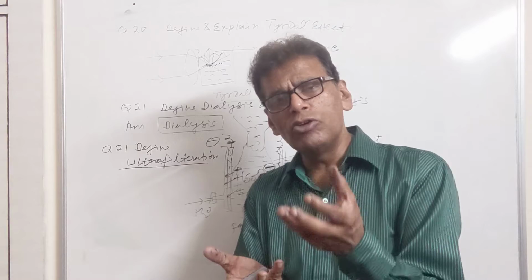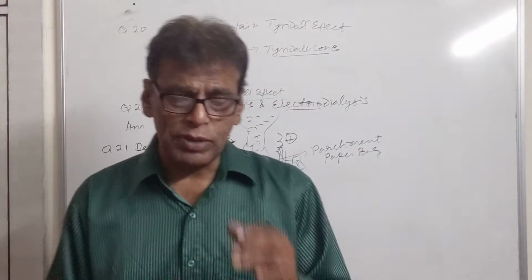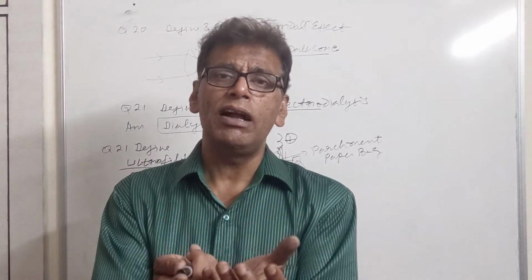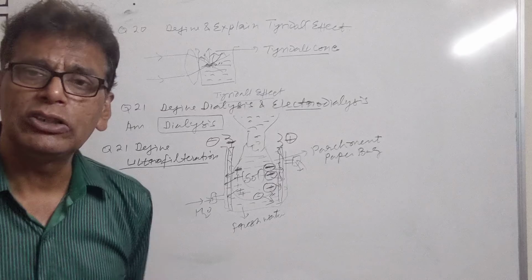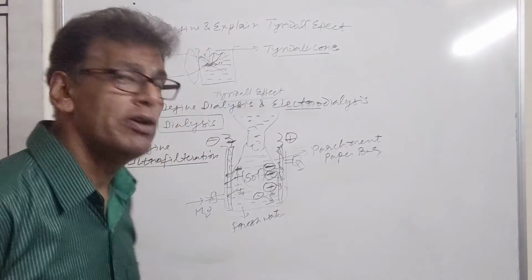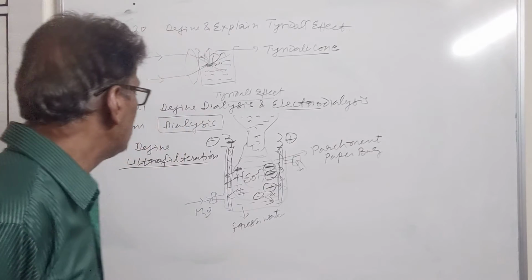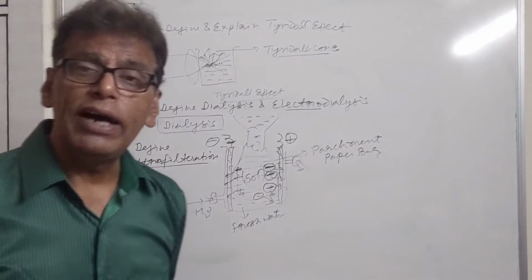So when colloidal solution is filtered with ultrafilter paper, the DP particle, the dispersed phase particle, they remain in the ultrafilter paper, while whole of the solvent, electrolytic ions which are causing destability to the colloidal solution, will be passed out. So this is called as ultrafiltration. This is also used for purification of the colloidal solution.